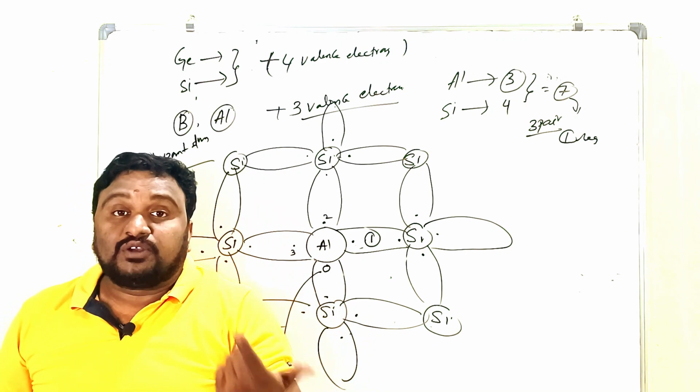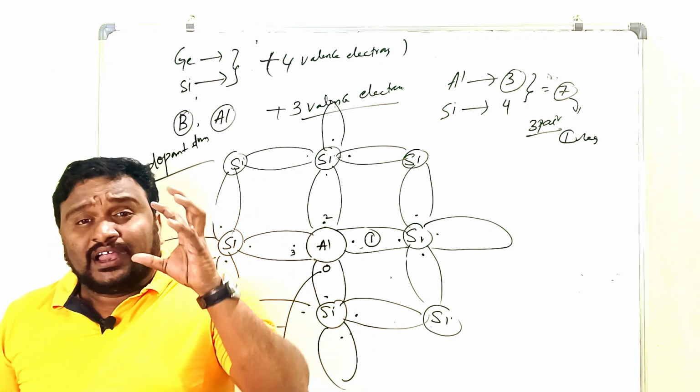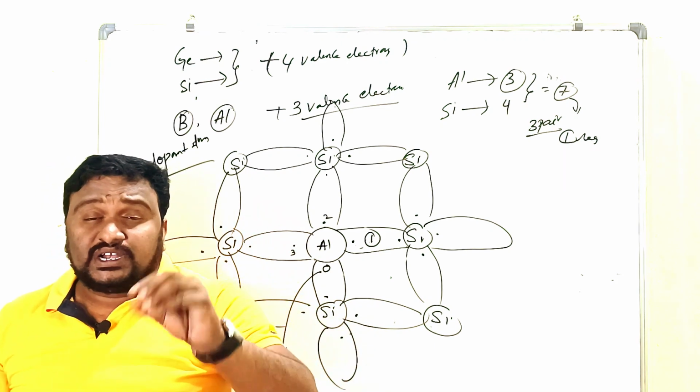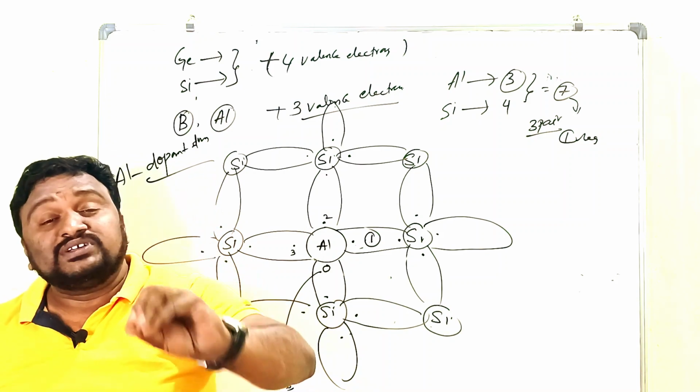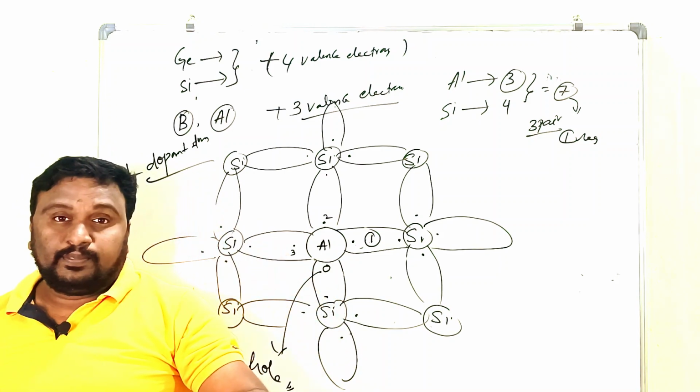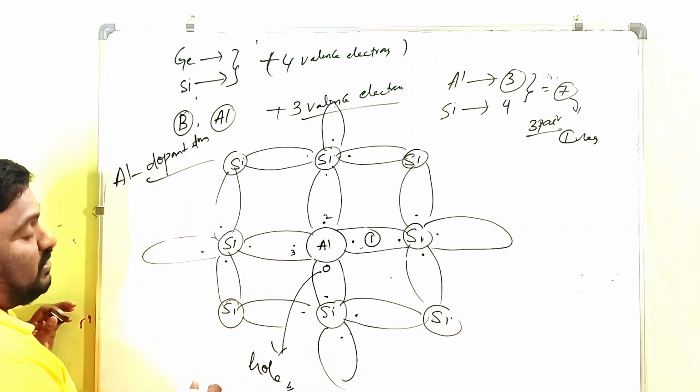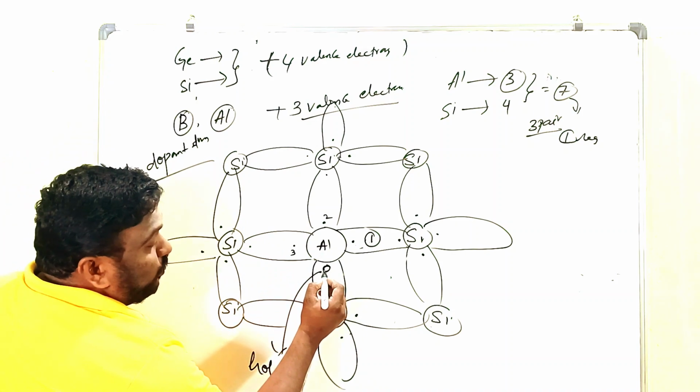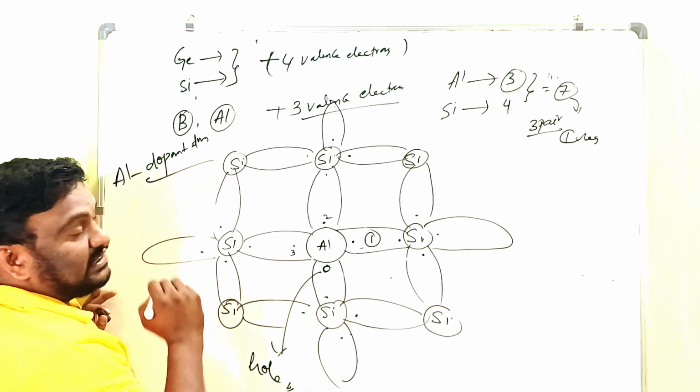This required electron is nothing but a deficiency of electron. The deficiency of electron is called a hole. Clear? So this is the first thing you have to remember: this is the hole.